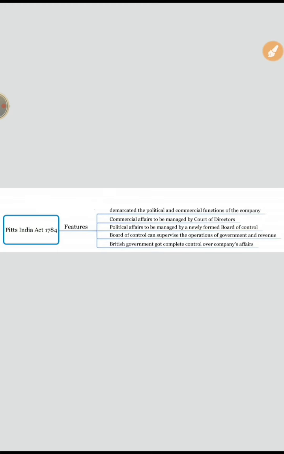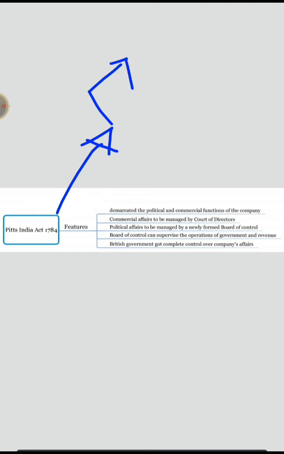Pitt's India Act of 1784. So why did Pitt's India Act of 1784 come into existence? It first demarcated its functions into political as well as commercial. Before it, we talked about the previous act, which divided the functions into political and administrative.